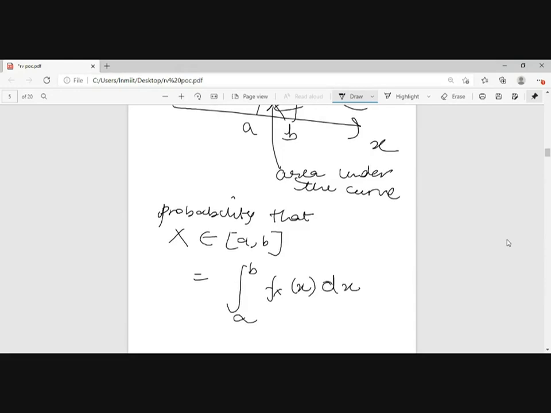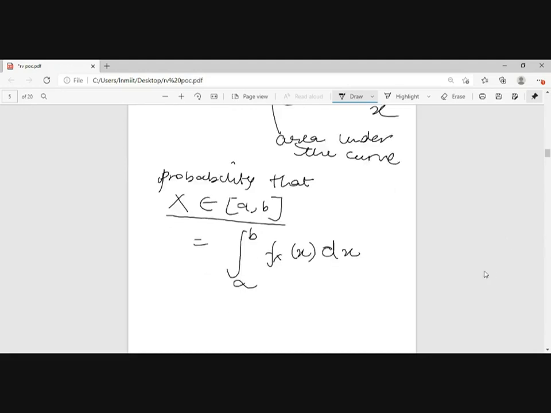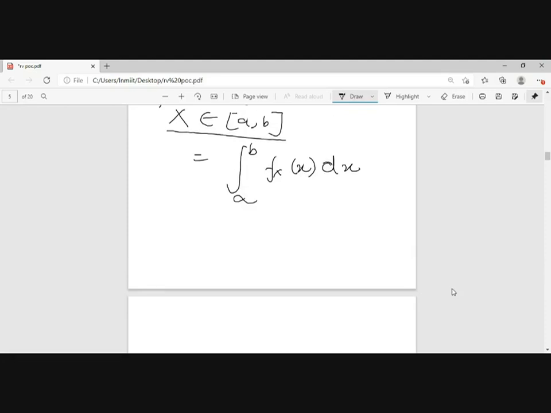Just by integrating, we can find the probability that x lies in the range of a comma b. So the PDF gives us the curve from which we can find the probability of any range.